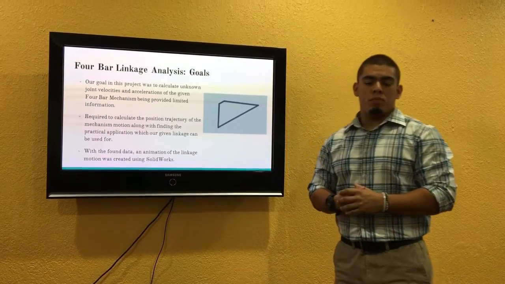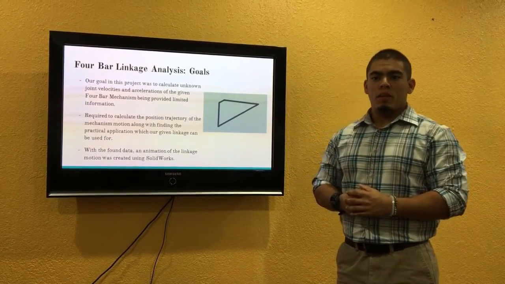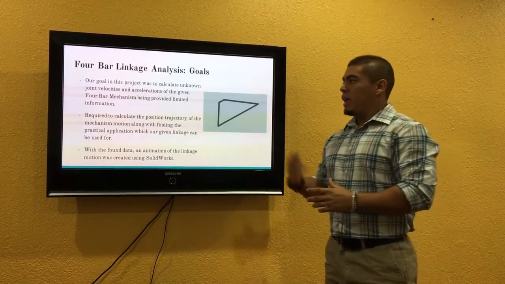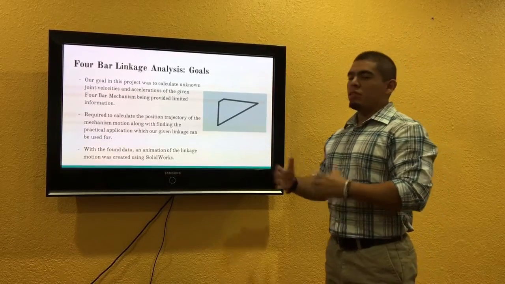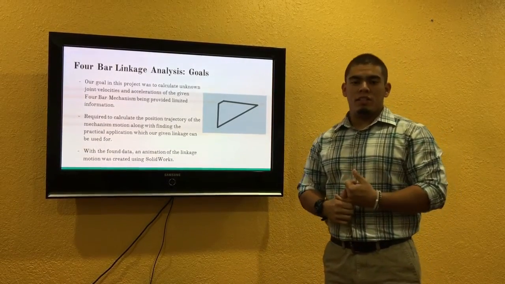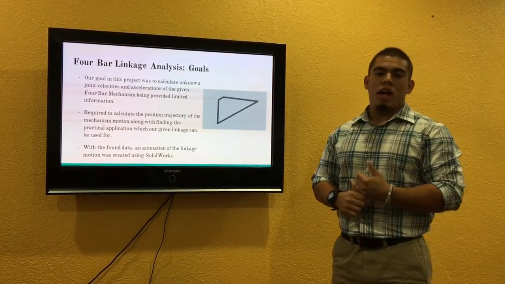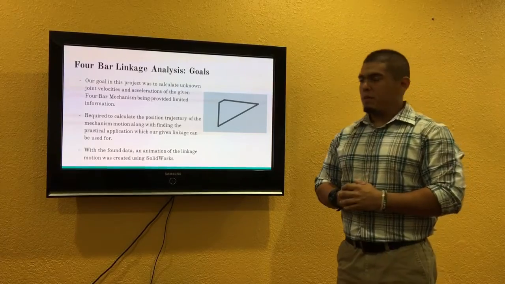In the first part of this project, we were assigned a 4-bar mechanism with certain values. What we needed to do was use the values we have to calculate unknown joint velocities and accelerations, as well as displacements and angles of these different links.